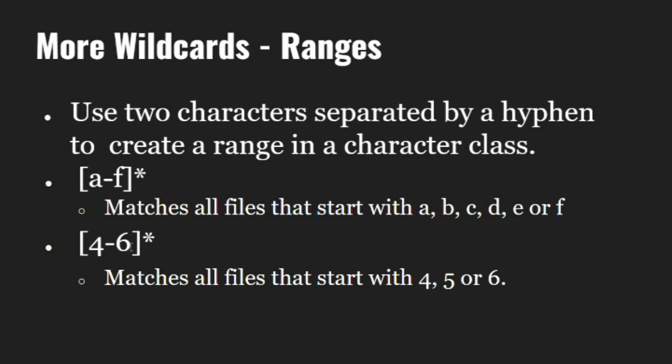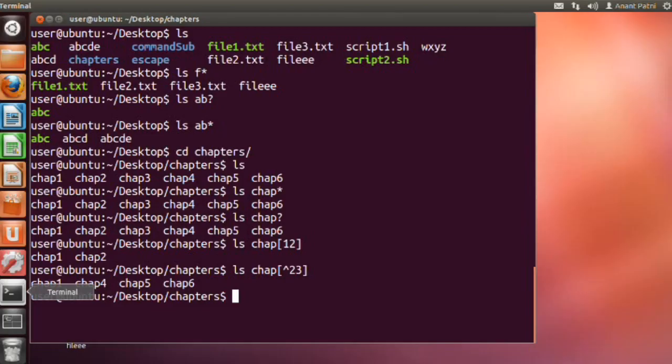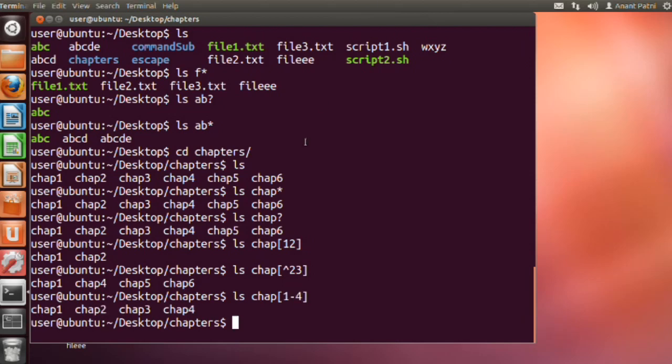And for our chapters example, chap[1-4] will result in chapter 1, 2, 3 and 4. So if I do an ls space chap and in square brackets I write 1 to 4, you can see that I got chapters 1, 2, 3 and 4 in output.